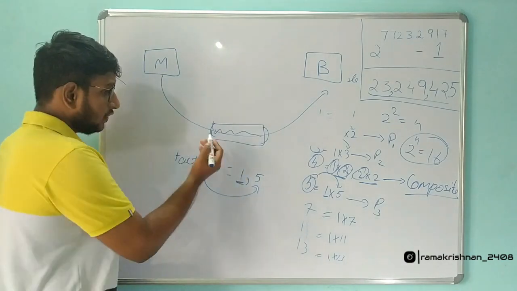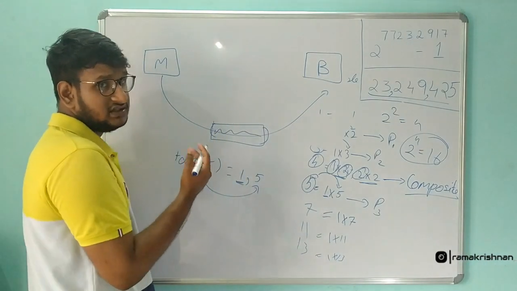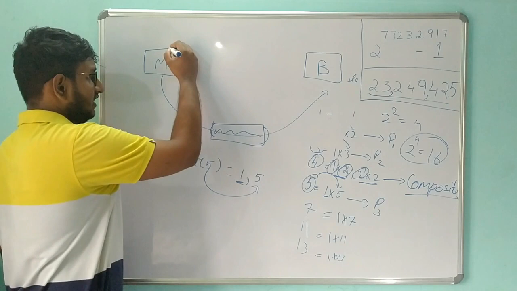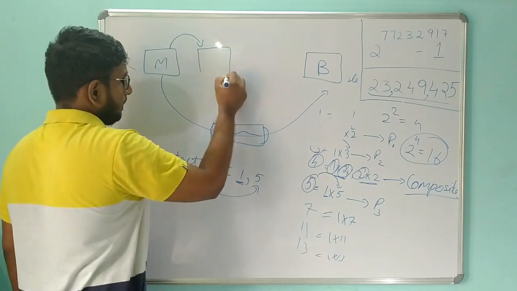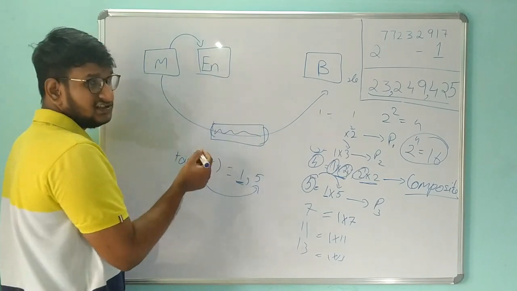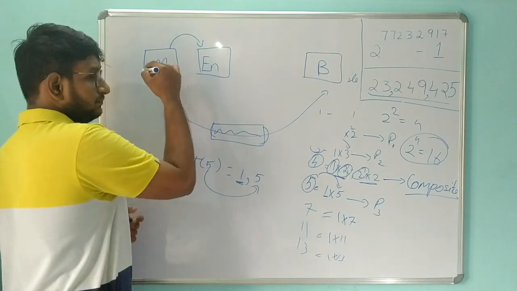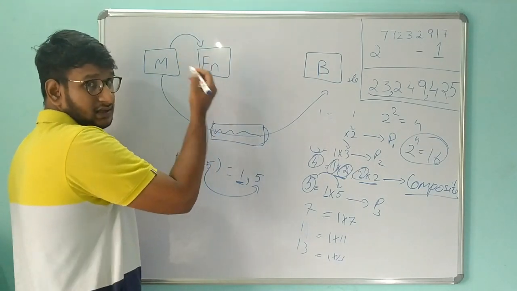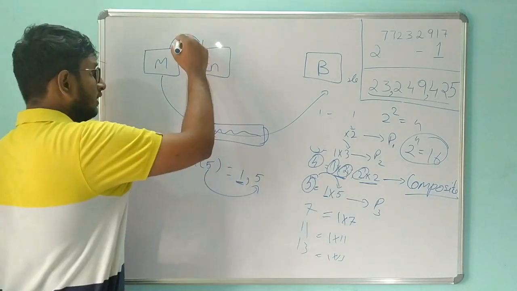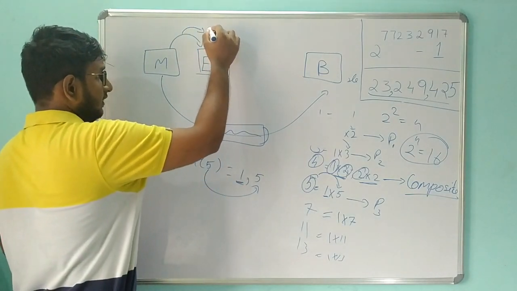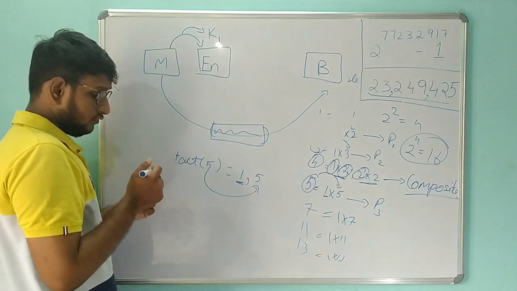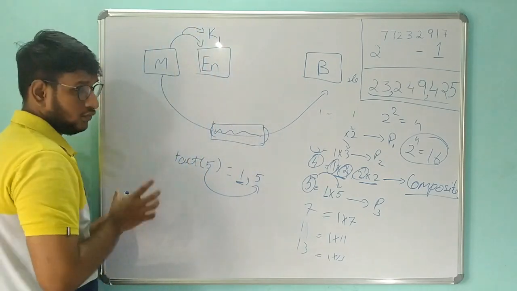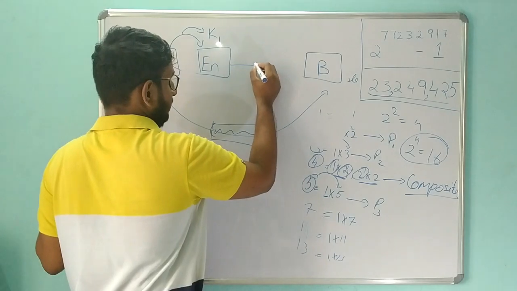So in order to keep this message safe and secure, we are using cryptography. In cryptography, we change this message into another format, which is nothing but encrypted. We are encrypting this message, my account number, into an encrypted format. I encrypt this message by using a key, say key 1, and I am going to send this message to person B.